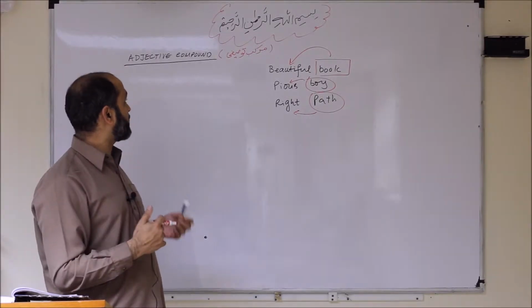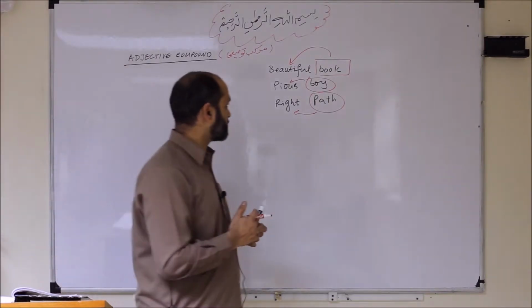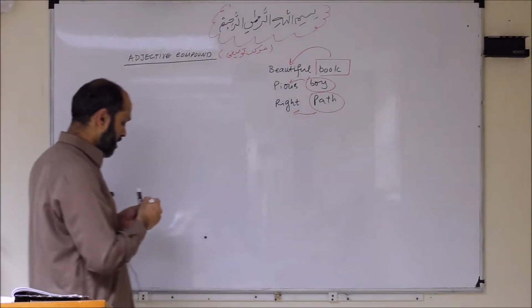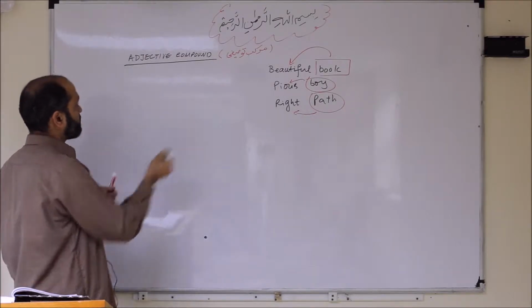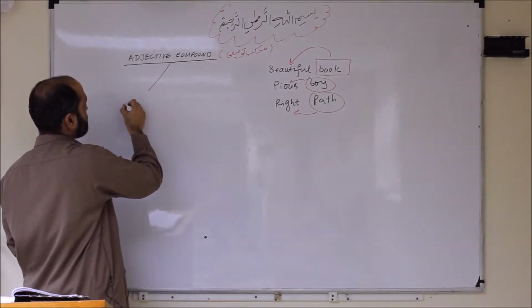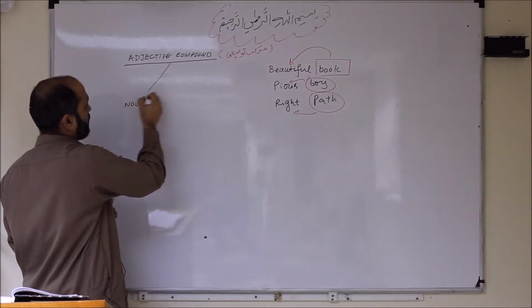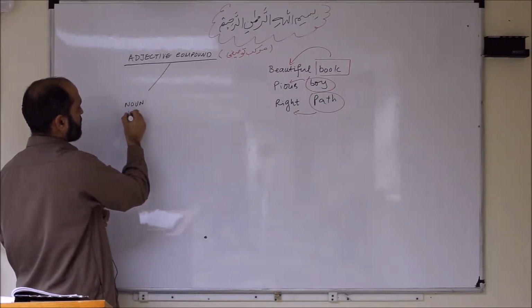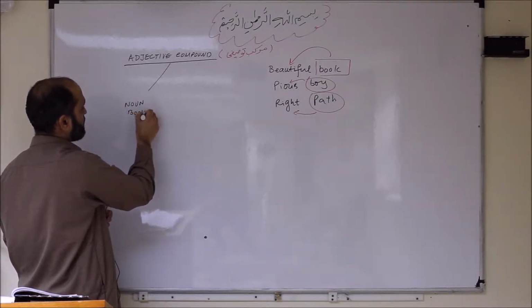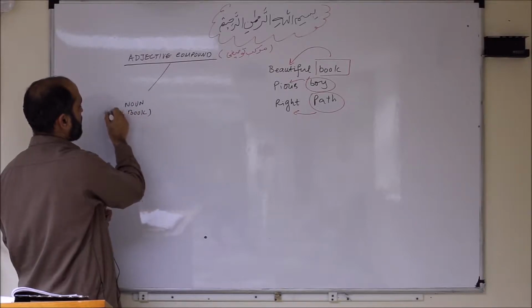So we will learn that adjective compound has two components. One is the main noun that you want to talk about. For example, the book is the noun.